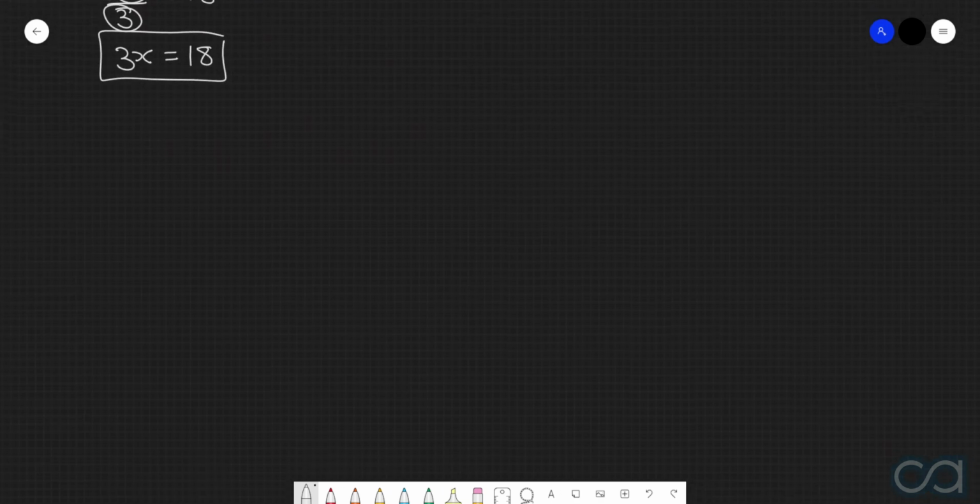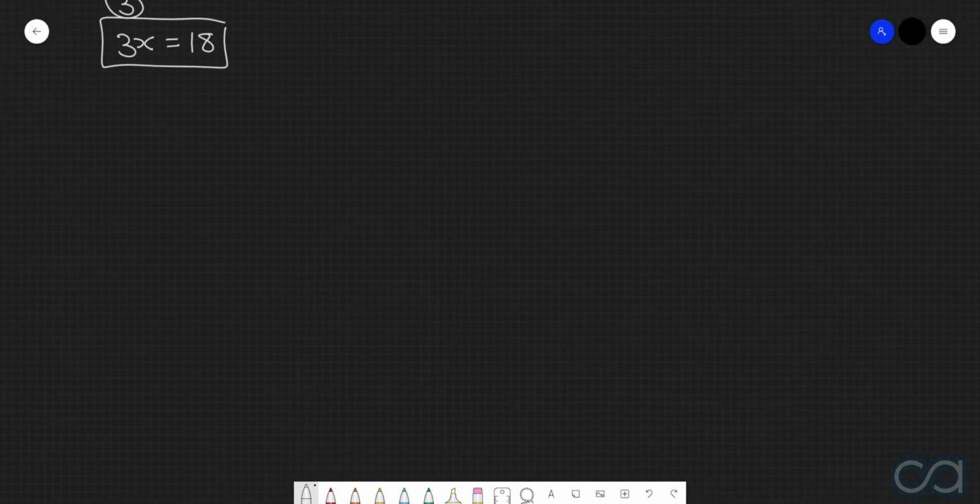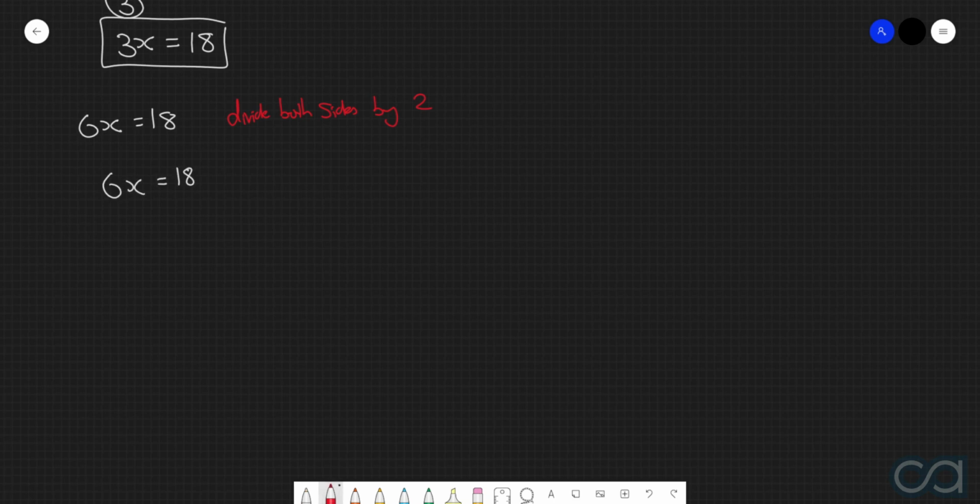And final example that we're going to consider is we're going to start with the equation 6x is equal to 18, and we want to write the equation that results when we divide both sides by 2. So, how are we going to do this one here? When we're doing division when it comes to maintaining balance, my suggestion always is use fractions. So, we've got 6x is equal to 18, but now we want to divide both sides by 2, which we're again going to represent via fractions.